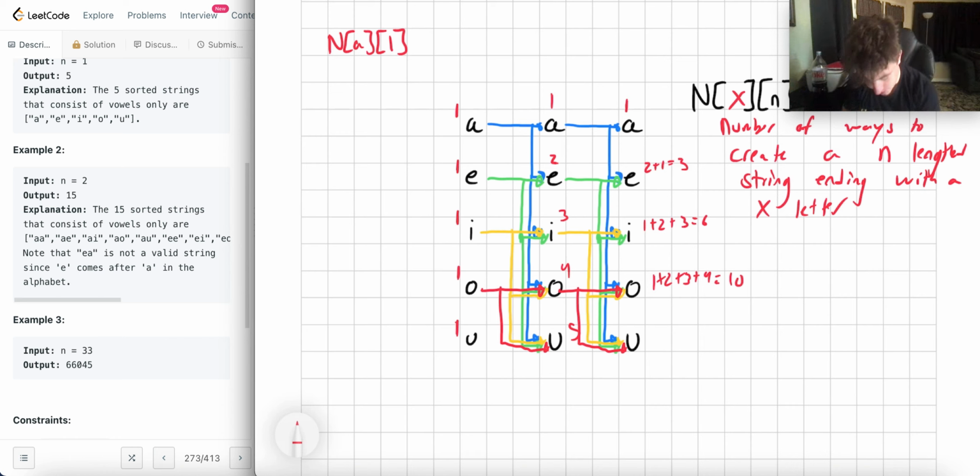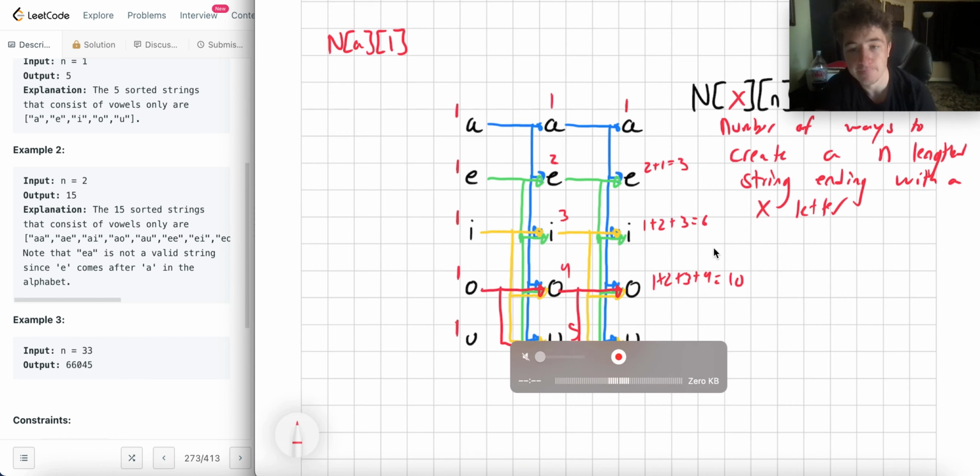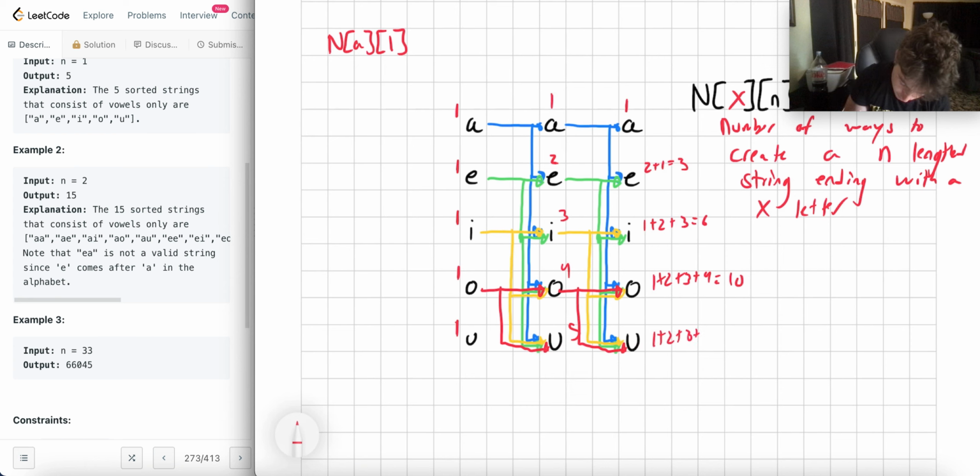And then U can attach itself to this, this, this, this, and this. So that's 1 plus 2 is 3, plus 3 is 6, plus 4 is 10, plus 5 is 15. Like so. And you can notice that this problem will just keep propagating forward.